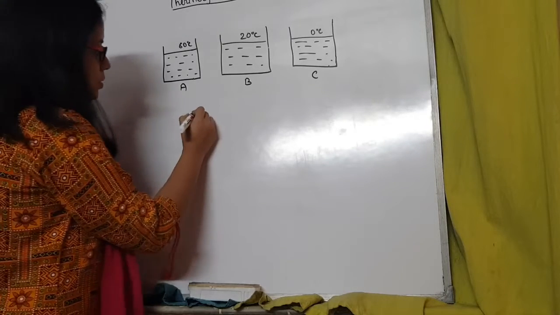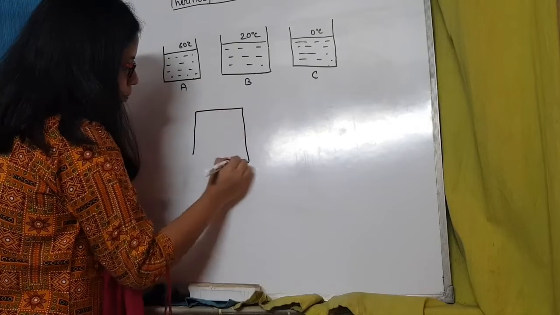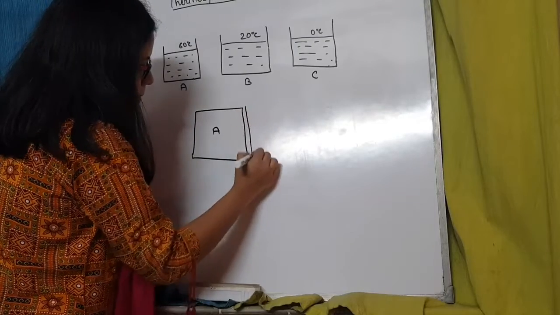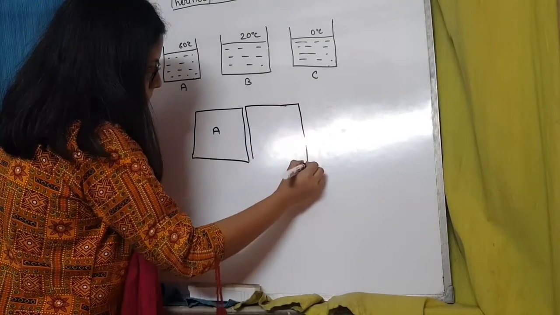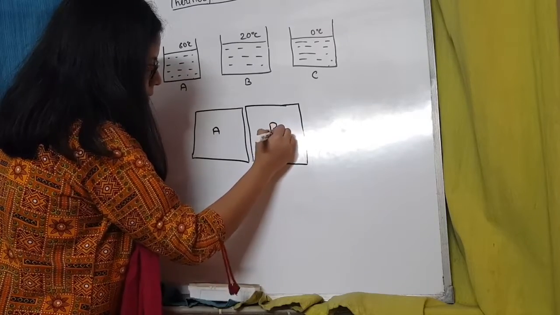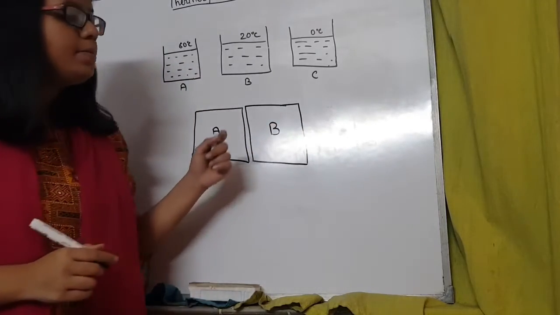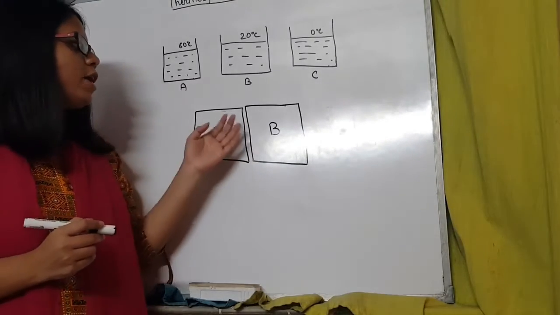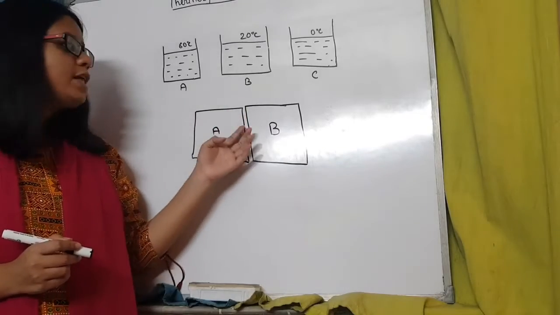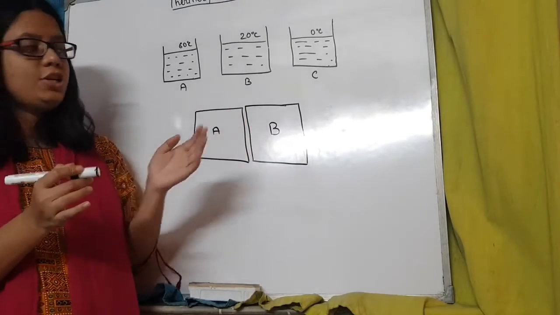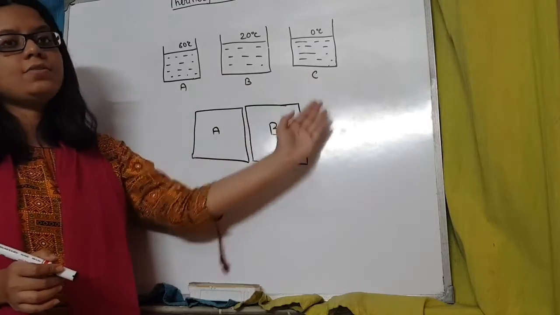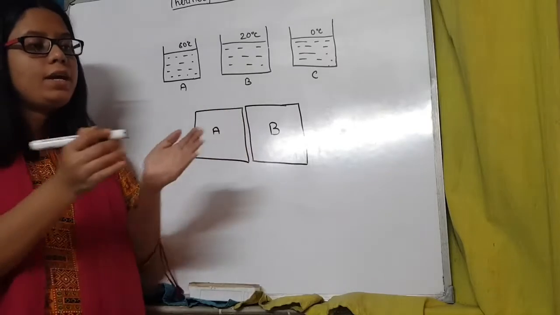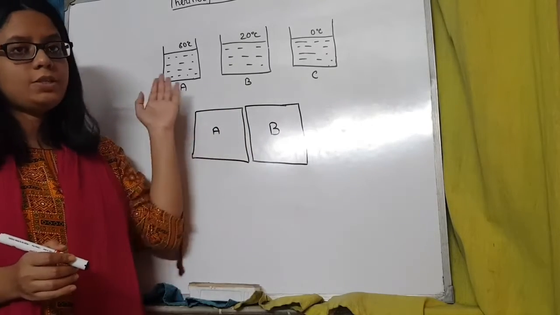Suppose we have got two systems, system A and system B. This is system A and this is system B. And the heat content in both of the systems, the amount of heat contained in both of the systems, is not the same. They have unequal amounts of heat. Now if you join these two systems so that only these two systems are in contact with each other, but they are totally isolated from the rest of the surrounding, they cannot pass on their heat to the rest of the surrounding but only to each other. They are only connected to each other but isolated from the rest of the surrounding.